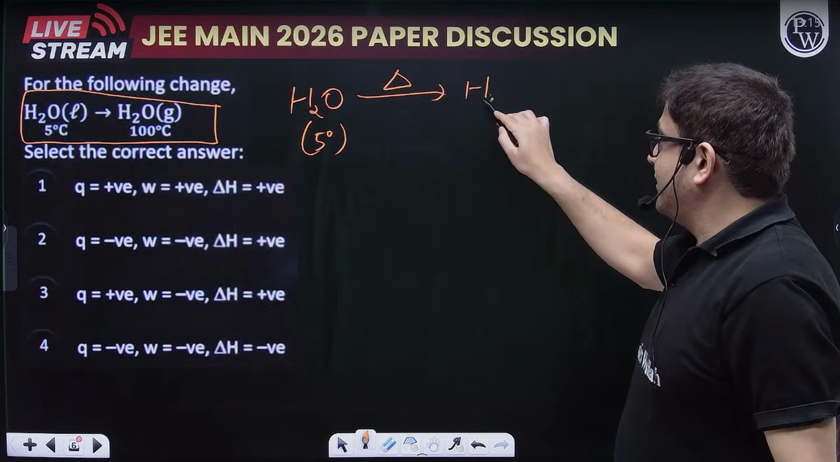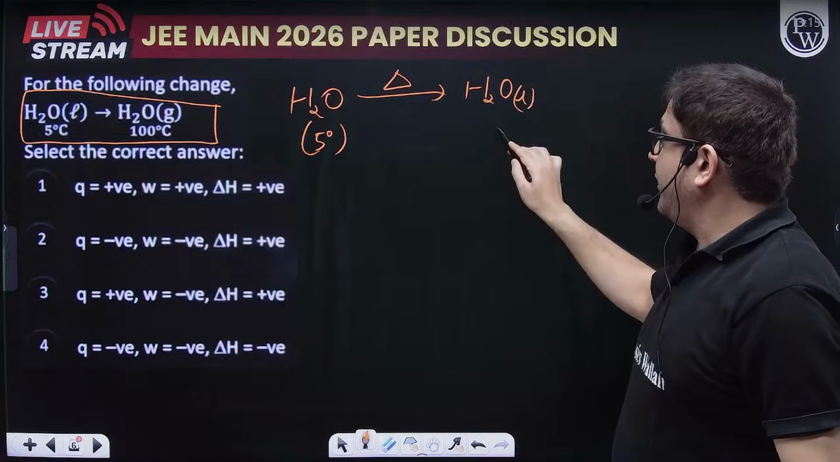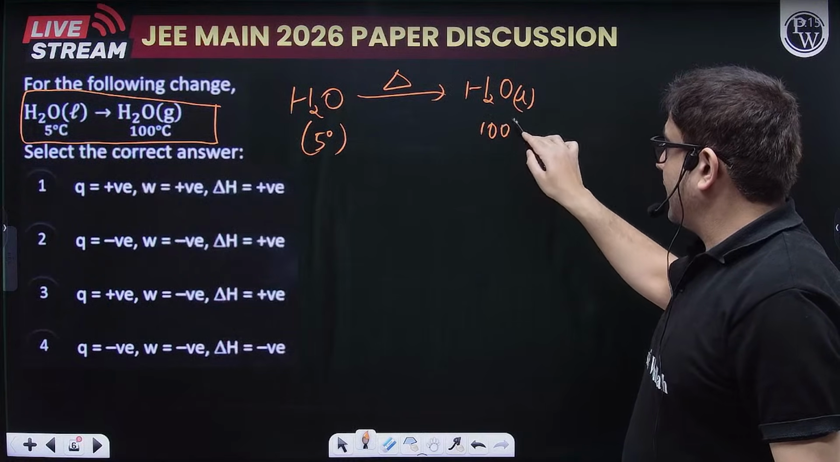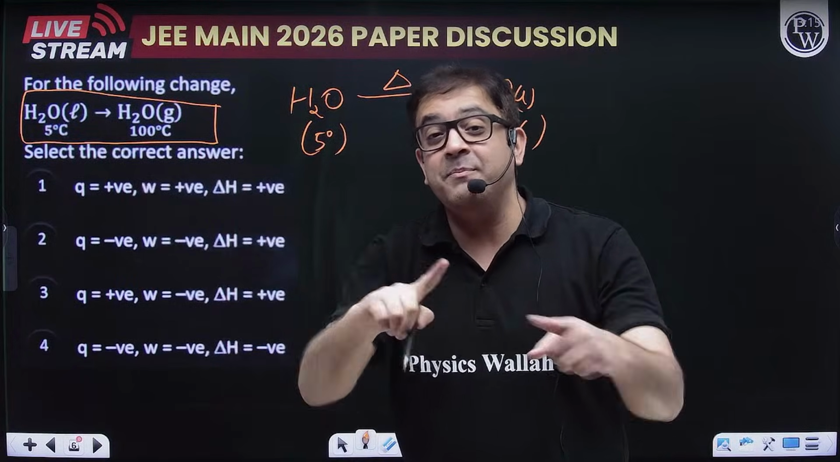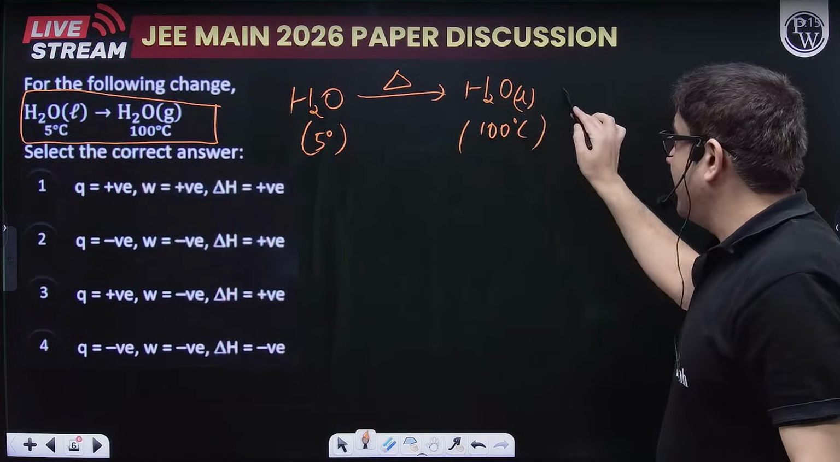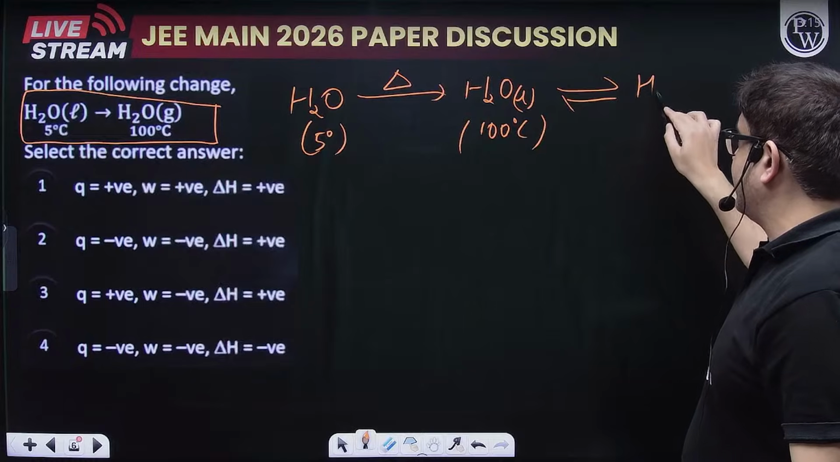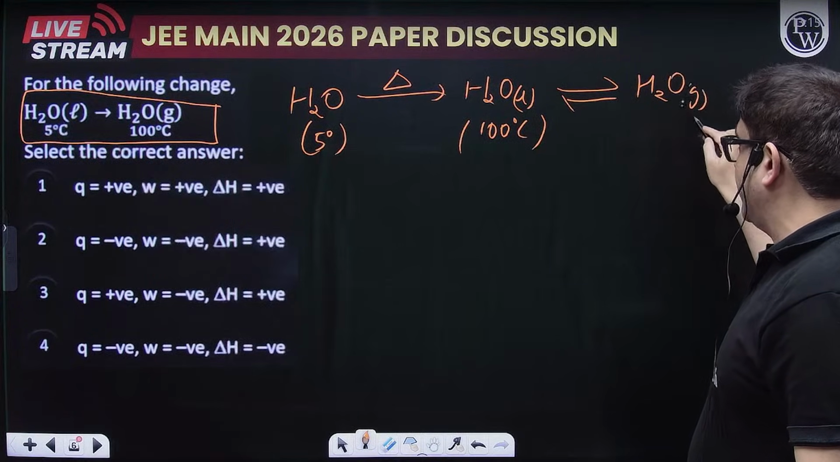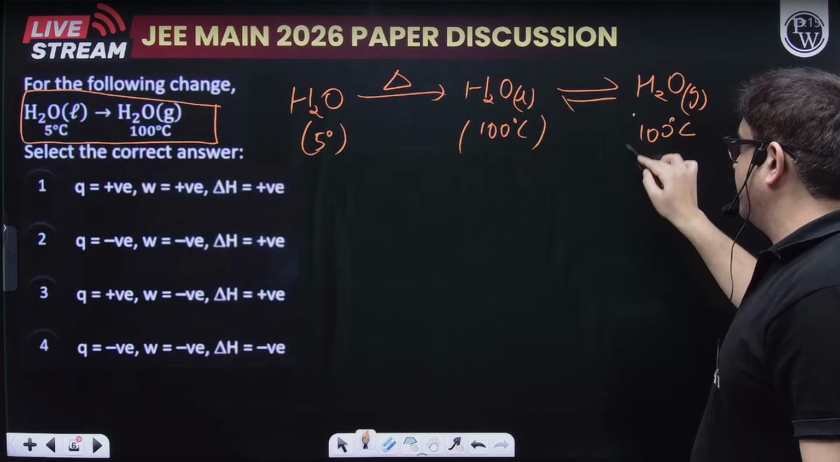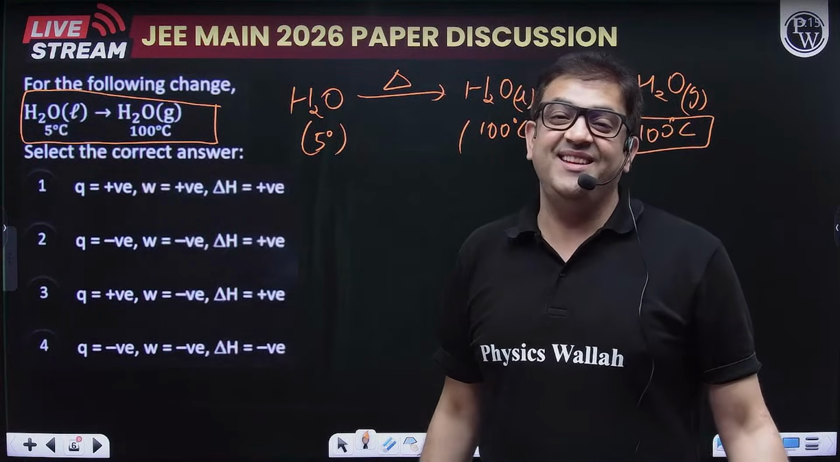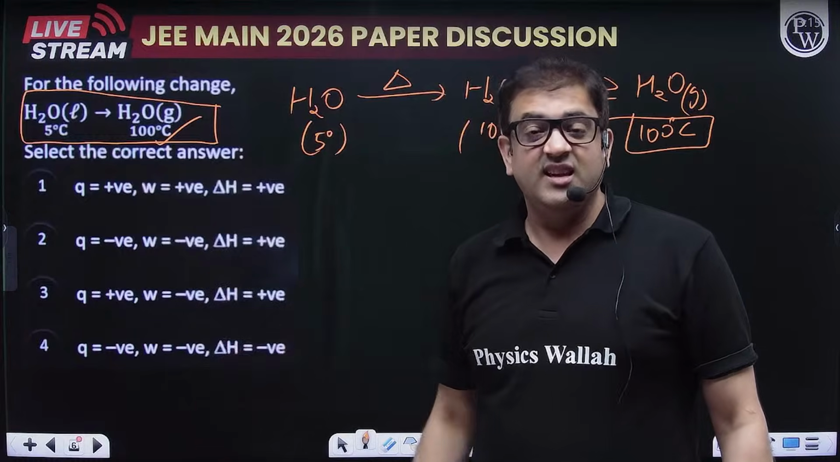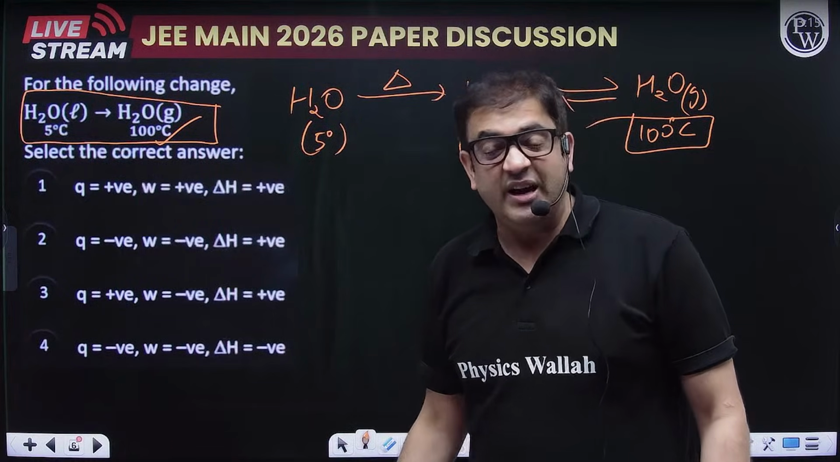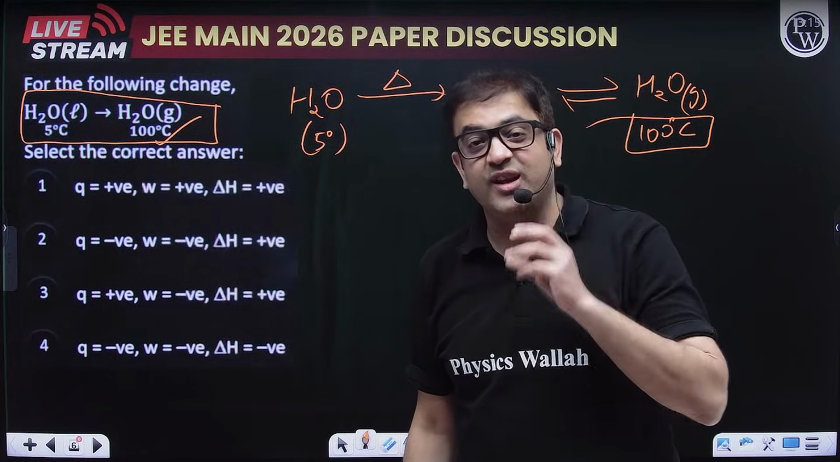So first, this H2O liquid will be heated, still as liquid, to 100 degrees Celsius, and then at constant temperature phase transformation takes place. Now this H2O liquid will turn into H2O gas at the constant temperature. That means this whole process is taking in heat, so this whole process is endothermic. So for an endothermic process, what can you say about delta H?